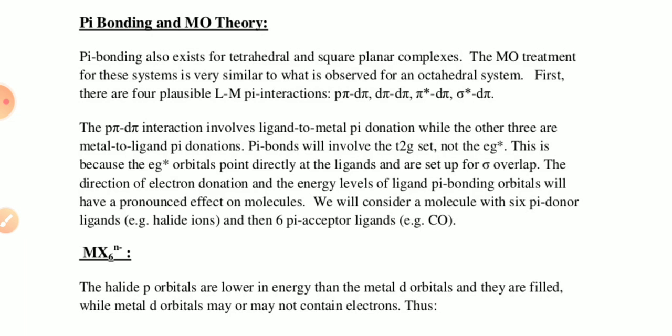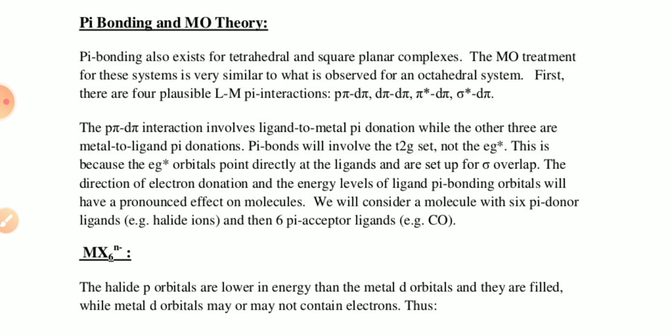First, there are four possibilities of ligand and metal pi interaction. First is p pi d pi, second is d pi p pi, third is pi star d pi, fourth is sigma star d pi. The p pi d pi interaction involves the ligand to metal pi donation, while the other three are metal to ligand pi donation. The pi bond will involve the T2g set, not the eg star, because the eg star orbitals point directly at the ligands and are set up from the sigma overlap.